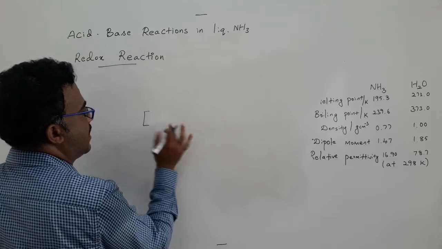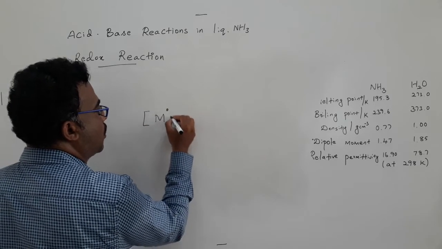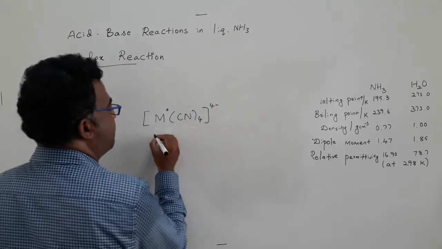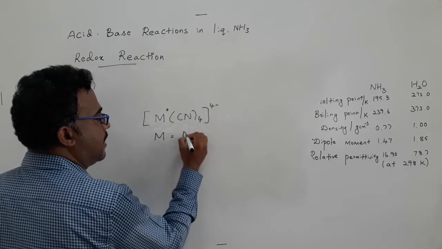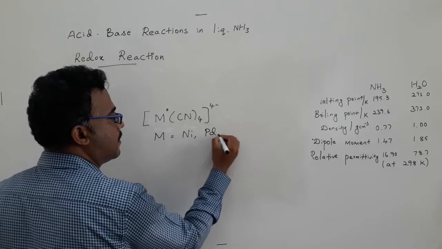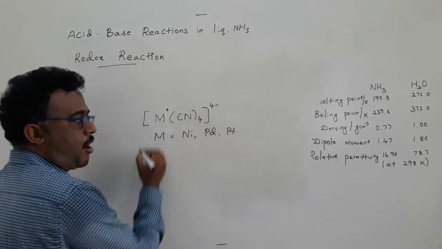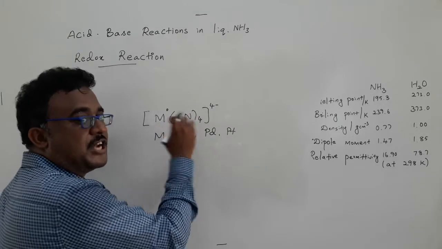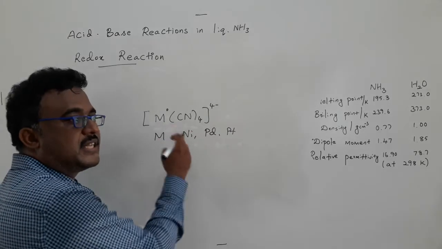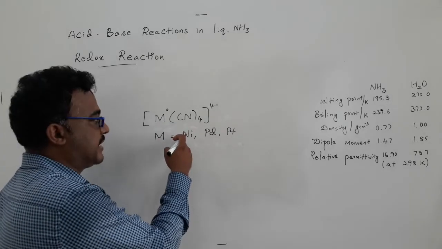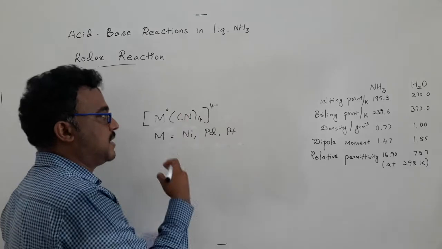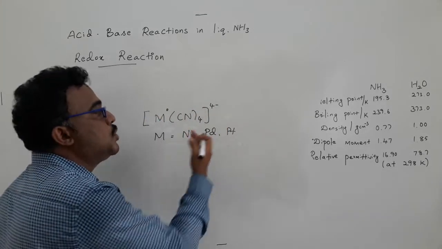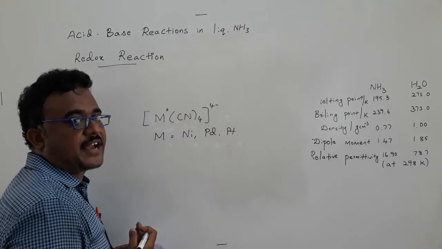I can put it generally as M(0) with CN4, 4 minus, where the metal is nickel, palladium or platinum. This can be used as a strong reducing agent. In water, such systems cannot be generated, but for this kind of reagent generation, we can use liquid ammonia as a reaction medium.